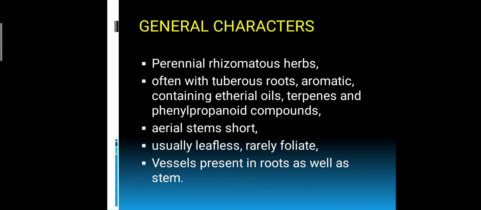While looking into the general characters, most of the plants belonging to this family are rhizomatous herbs, and they have tuberous roots. Some important points you have to remember: they are aromatic, and they contain essential oils, terpenes and other such phytochemical compounds. Their aerial stem is very short. The underground stem is the rhizome, a very important part that is useful in most cases. They are usually leafless, and vessels are present in the root as well as in the stem. So vegetatively they are important; they are rhizomatous.